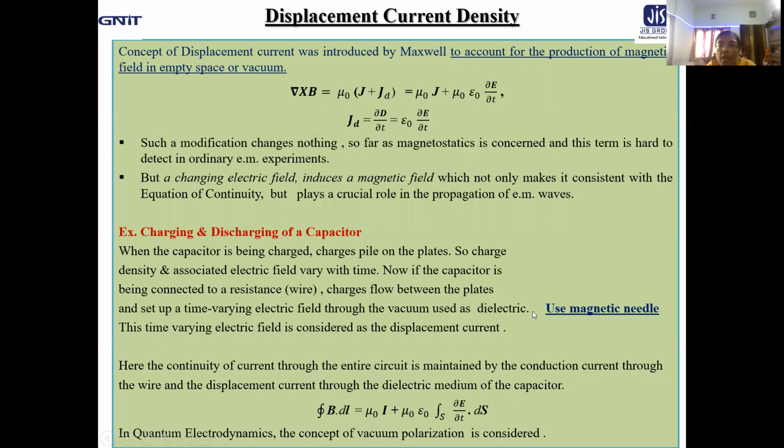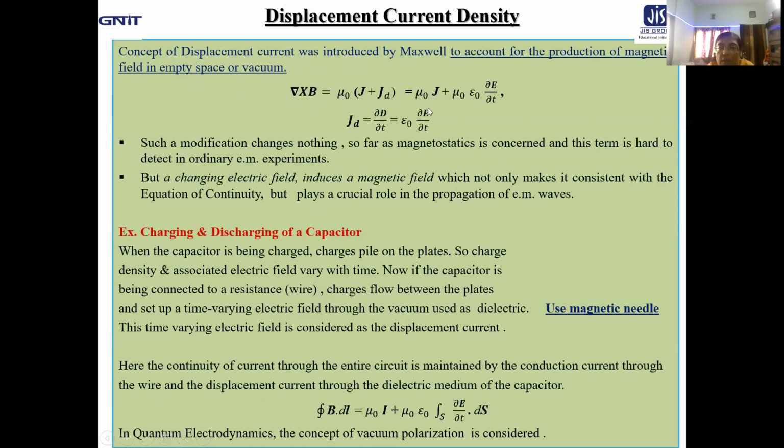Okay. Now, let us start with the displacement current density. In the last class, I already mentioned that we got the term displacement current density that was introduced by Maxwell to account for the production of magnetic field in empty space or vacuum. We will come to this part, but before that, let us just recapitulate what we got in the last class.